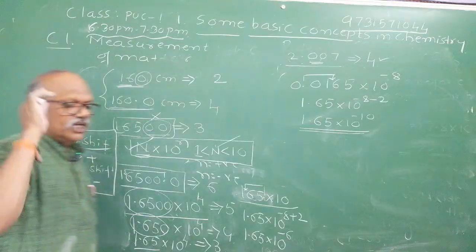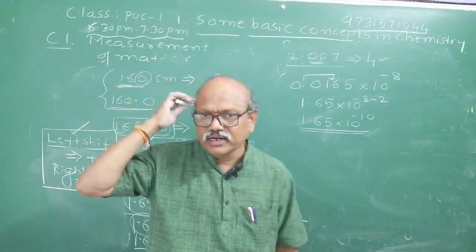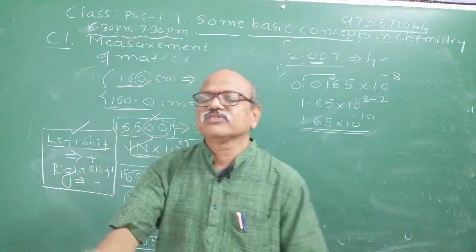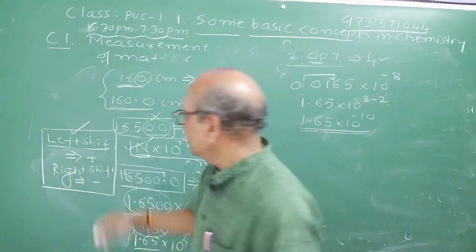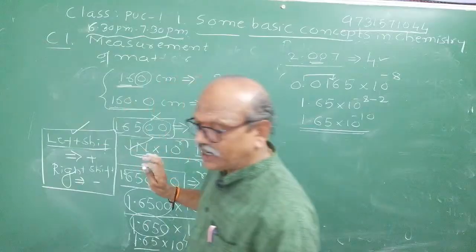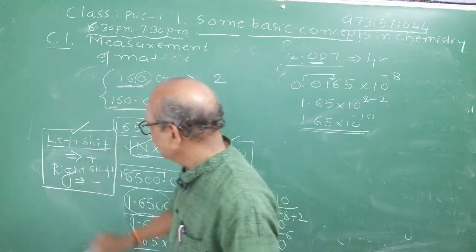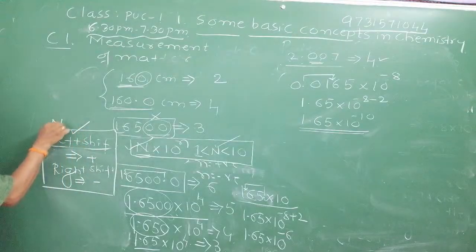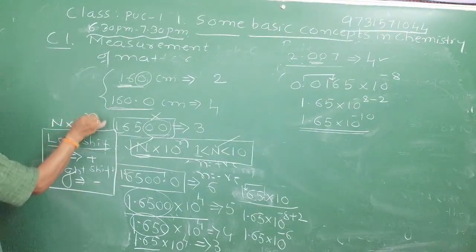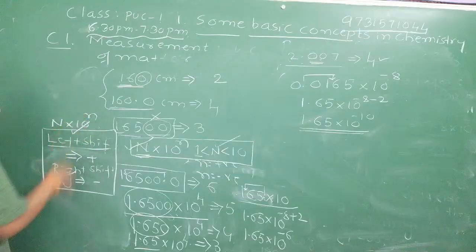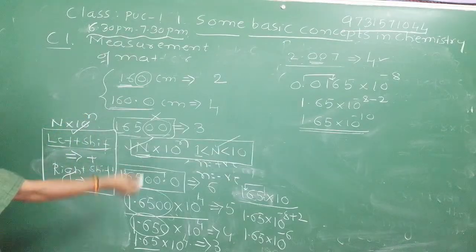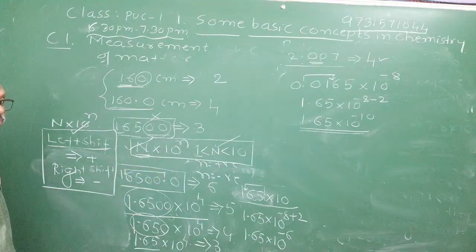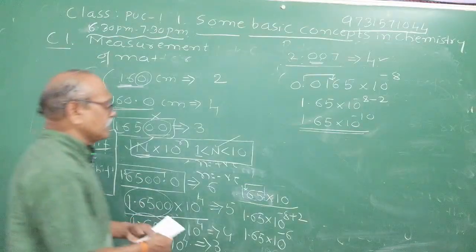Generally, the fewer the words you use in your mind, the faster will be your application and calculation skill. How? Left shift, add; right shift, subtract, to express it in the decimal form. N into 10 raised to n. n may be sometimes positive, sometimes negative, depending upon the power given to you. I hope you understood, the things are clear.